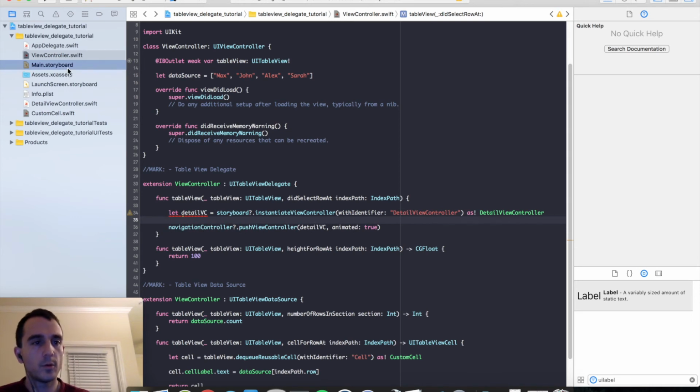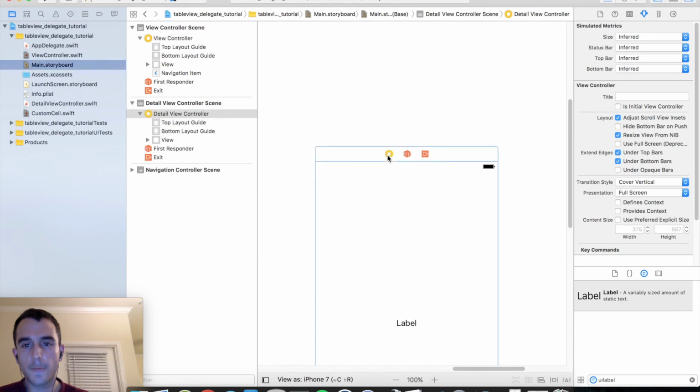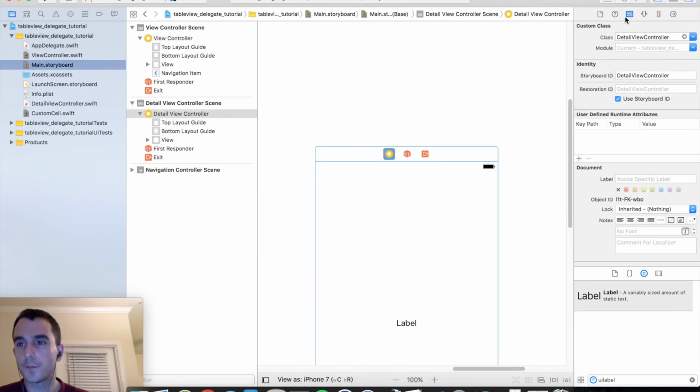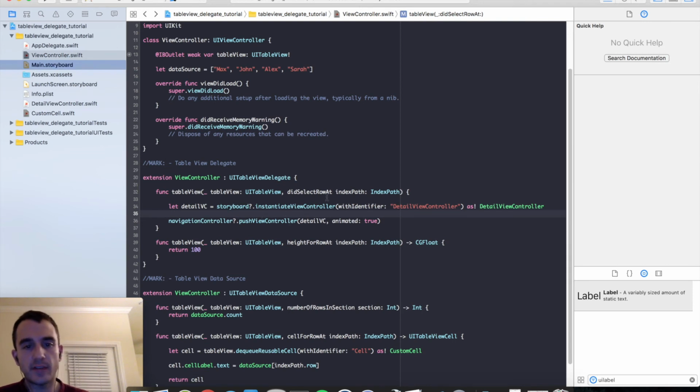And let me just take one more look and make sure that we set something correctly on our detail view controller. Okay, we are good there. And so what's going to happen is when we tap a row, we're going to instantiate our detail view controller and then push it onto the stack.